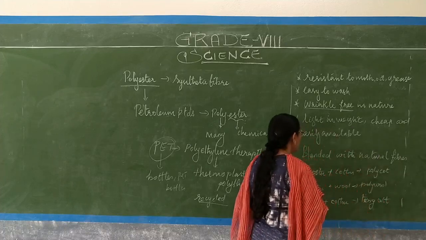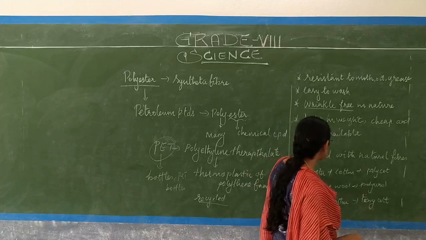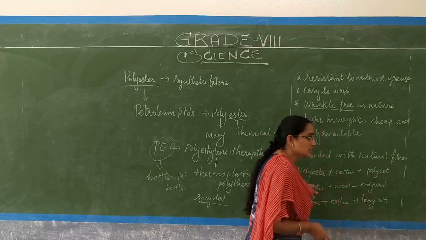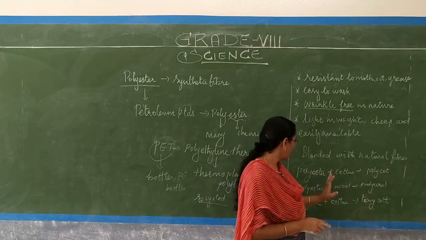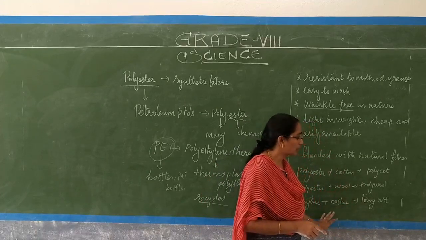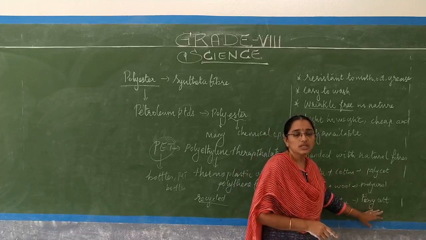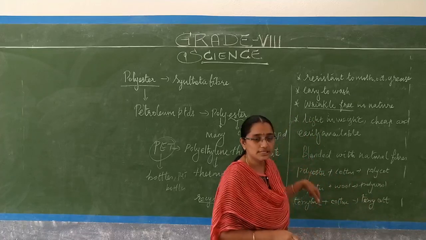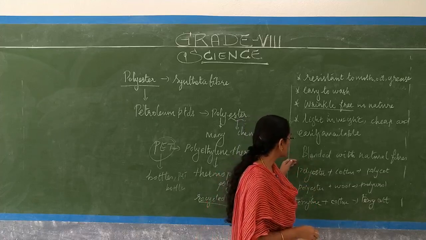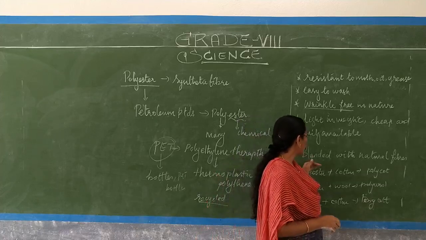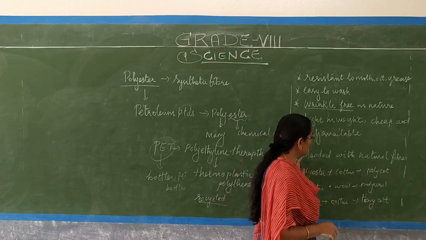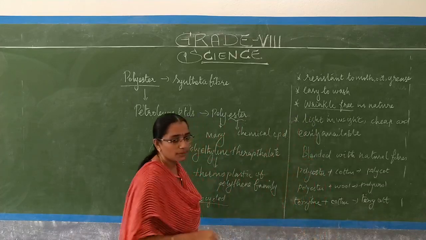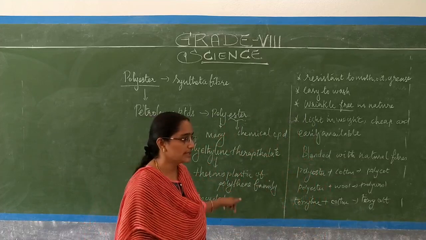Okay. So polyester blended with cotton gives polycot. Polyester blended with wool gives polywool. Terry blended with cotton gives terrycot. So these are the varieties we obtain from polyester. This makes these materials cheaply available in the market.